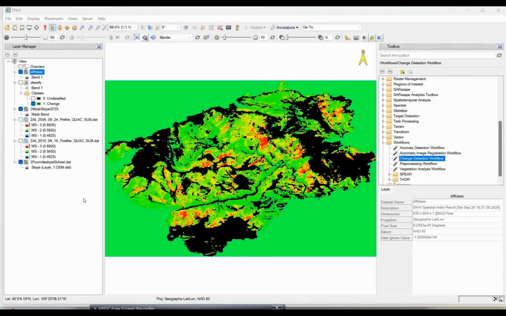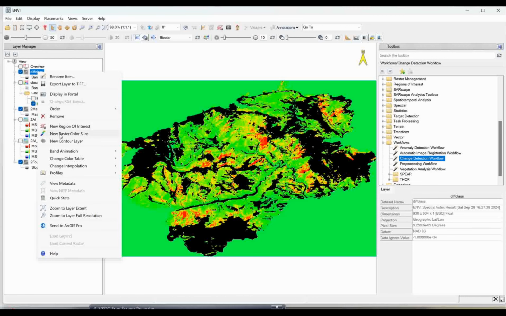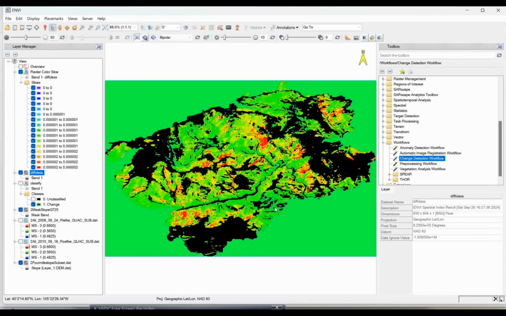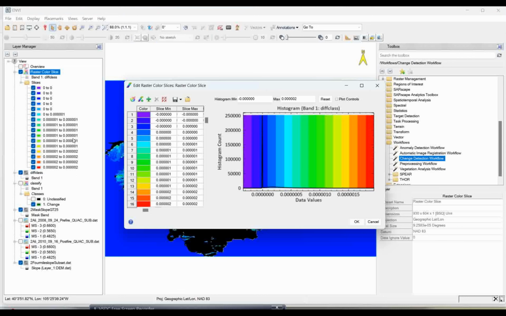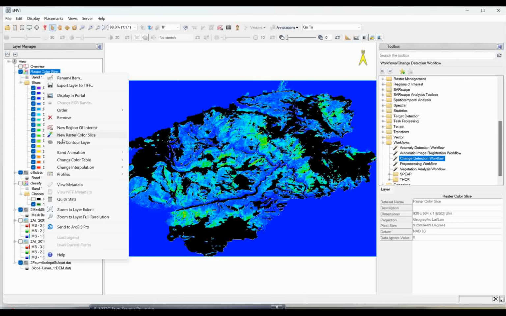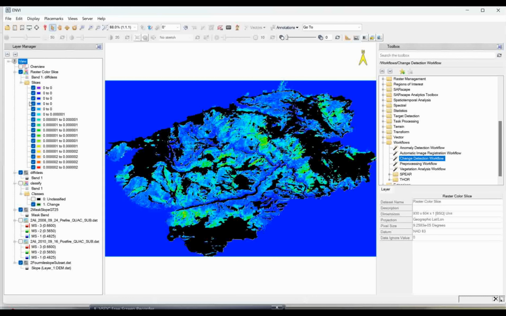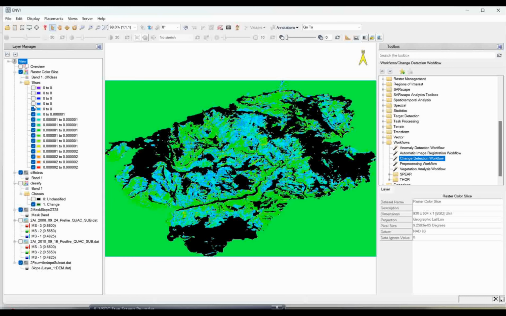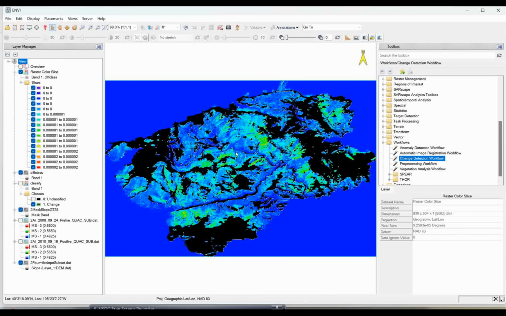If you want, you can do slicing also. Here there is a tool called density slicing, and we know about density slicing techniques. If you want to apply density slicing, you can apply a certain range. You see there is a value from a certain range to a certain range. This value represents very minimal changes, but you still get it in your classes, and if you want to merge those classes, you can do that here also, like band slicing changing techniques. I can go to edit raster and select it accordingly. That is the process of how we do this particular analysis. See here how the value is ranging and how it is affecting your burned area.